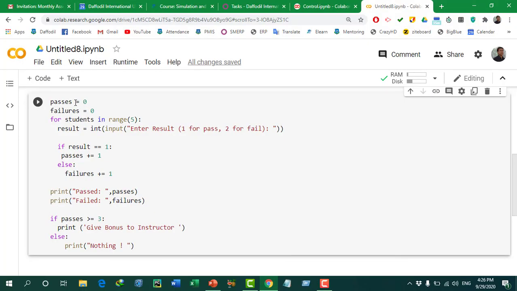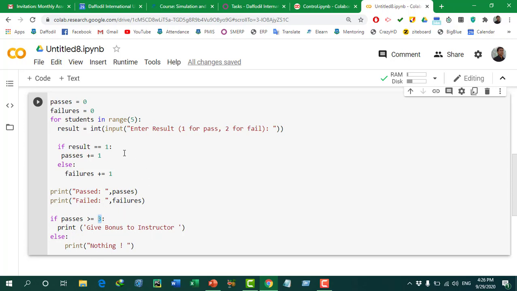So here we are in Colab. First of all, as we discussed, we need to put two counters. To use as counters, we have used two variables, passes and failures, and set them to 0, and then we start a for loop. Inside the for loop we put 5, because to reduce the length of this code and the length of the input, we are keeping it to 5 rather than 10. And also here is another change: if there are more than or equal to 3 passes, then the instructor is going to get a bonus, or otherwise there will be nothing.